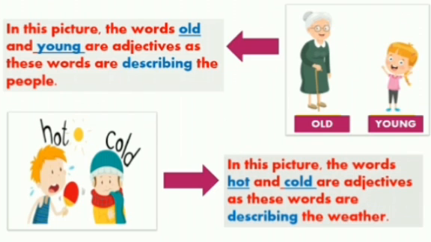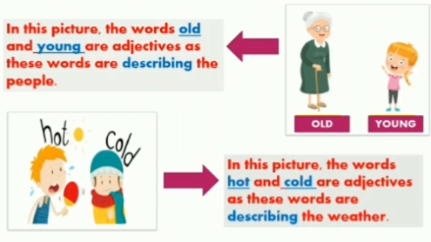Okay, now let's look at the next picture, which is on your right hand side, old and young. You can see a lady who is old and there is a girl who is young. So in this picture the words old and young are adjectives. Why? Because these words are describing people. These words are describing the nouns, and the nouns here are the people, the old lady and the little girl.